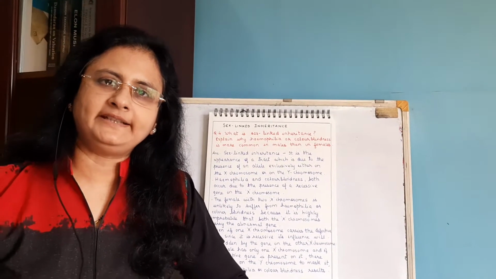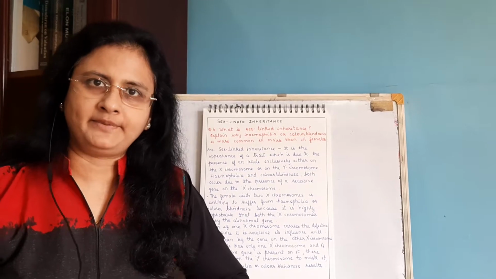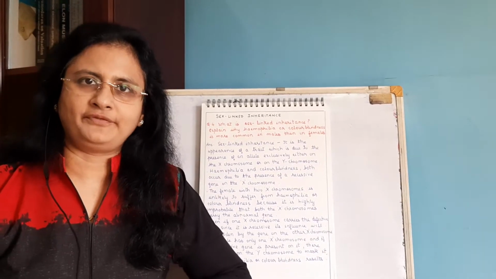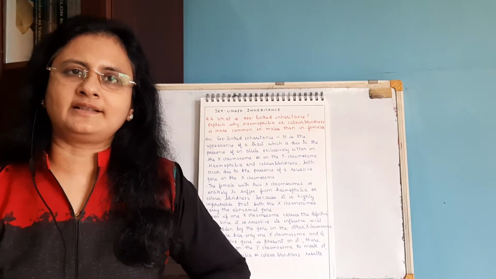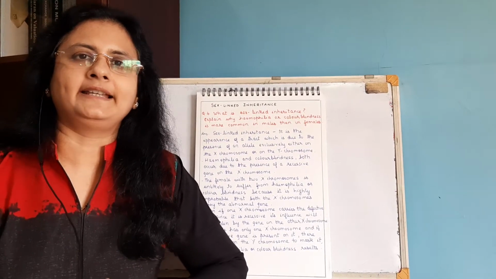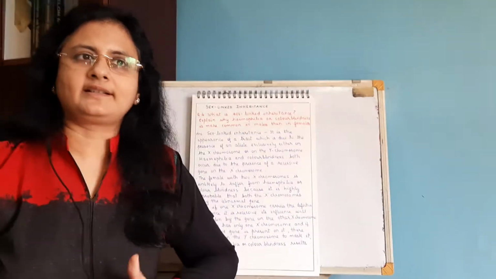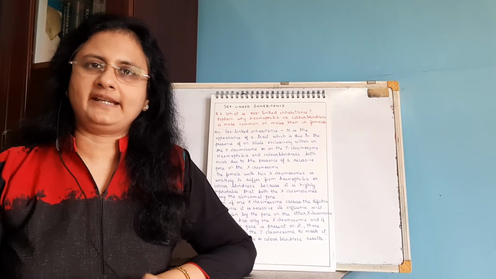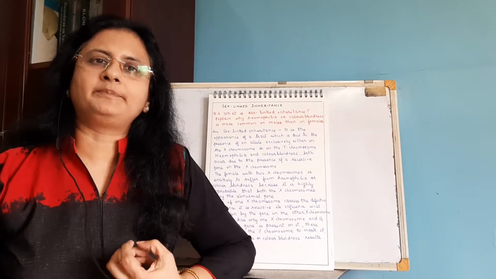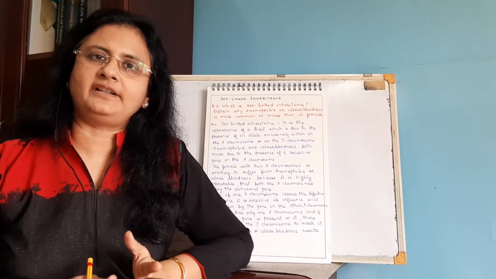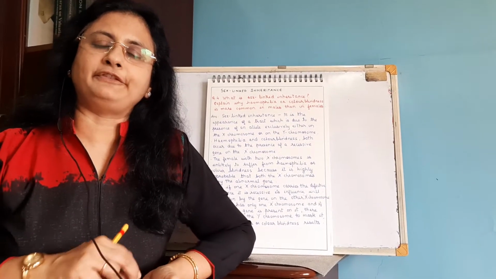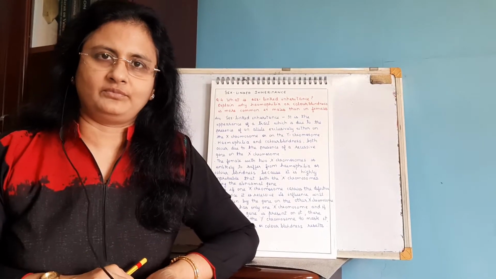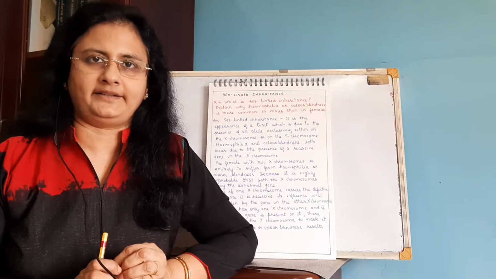Okay, so we have completed the monohybrid cross, the dihybrid cross, Mendel's experiments on the garden pea plant and the laws of inheritance. Now we are going to discuss the last part of the chapter, that is sex linked inheritance. We have also discussed that the sex chromosomes are XX in female and XY in male. Now the appearance of a particular disease or disorder due to the presence of a defective gene on either the X chromosome or the Y chromosome is known as sex linked inheritance.